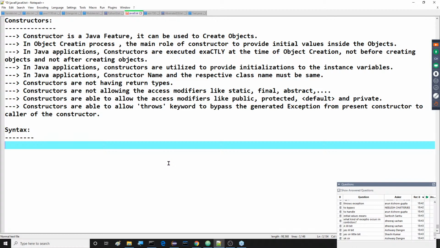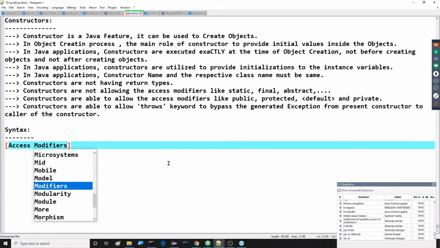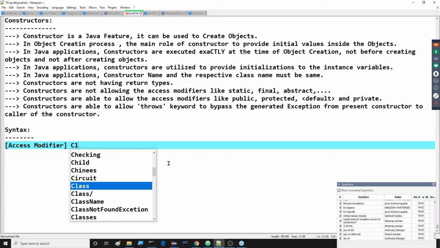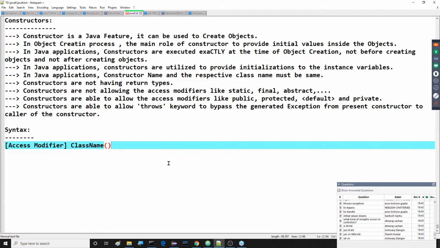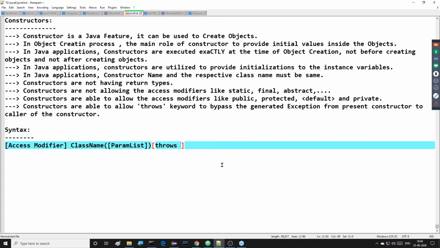Now, what is the syntax of constructors? Access modifiers: here we are able to provide access modifiers. Next, after this, we have to provide the class name. After the class name, the param list. After the param list, we provide the optional throws exception list.